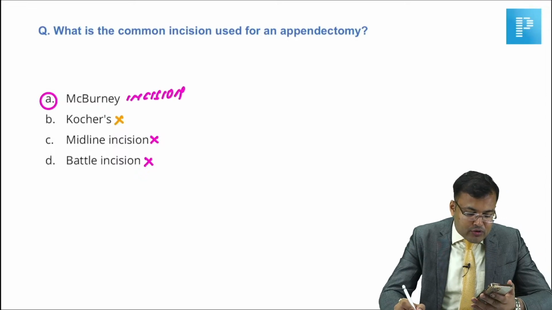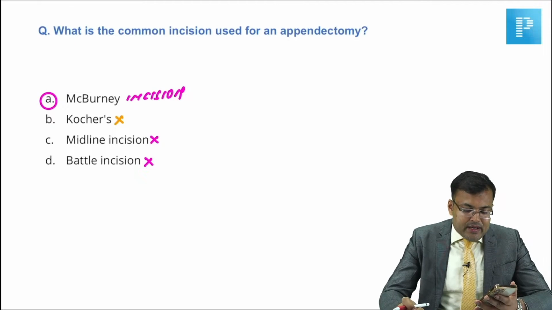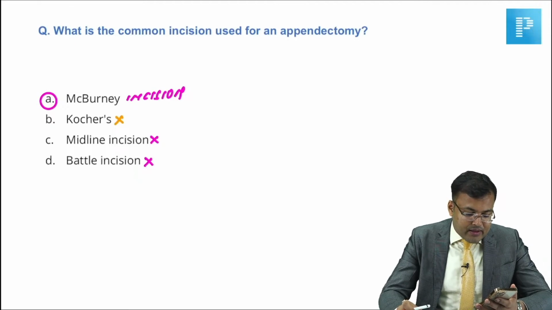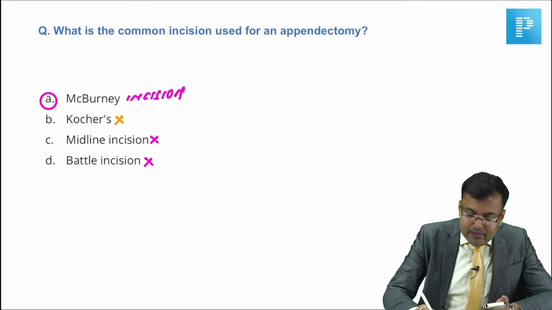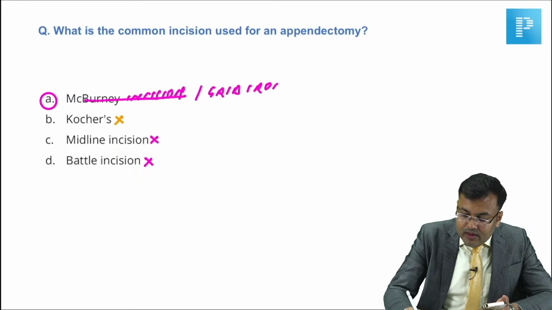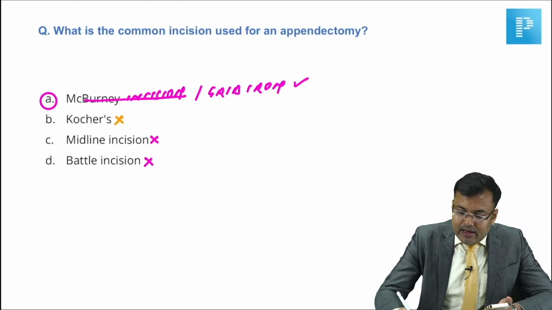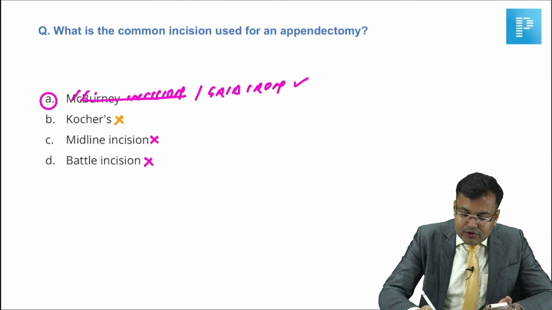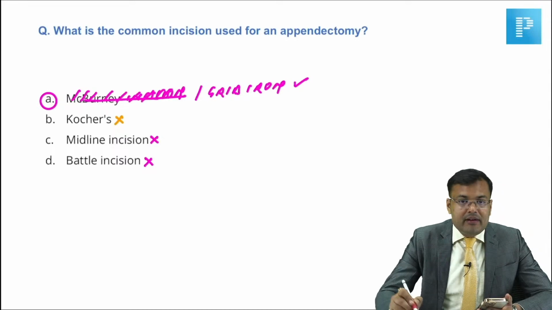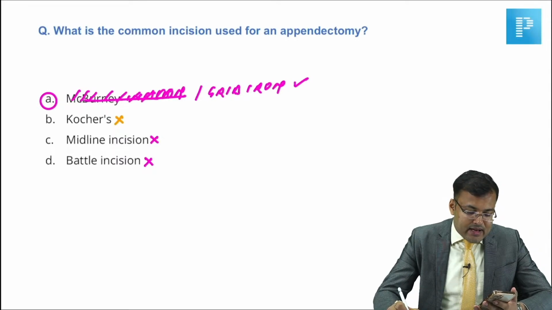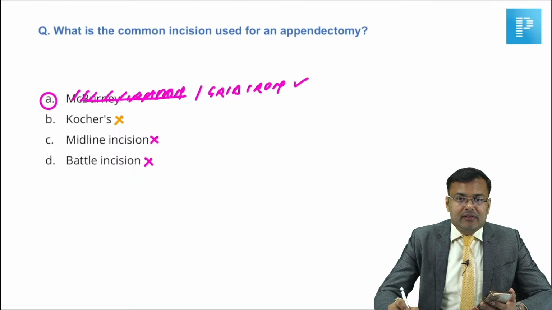Okay, Sai wants to say that, sir, McBurney was not there. Gridiron was there. Gridiron, okay. So McBurney incision was not there in the option. The other name is gridiron. So the correct answer, guys, is gridiron. Clear? It's the gridiron incision, right?